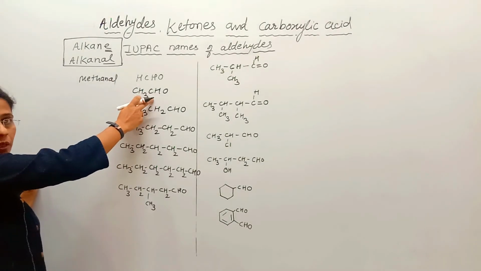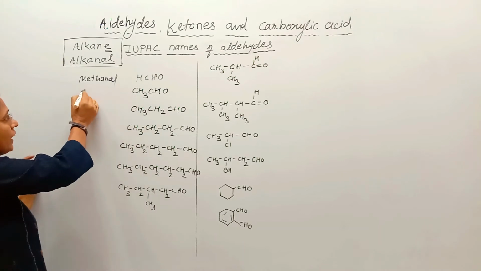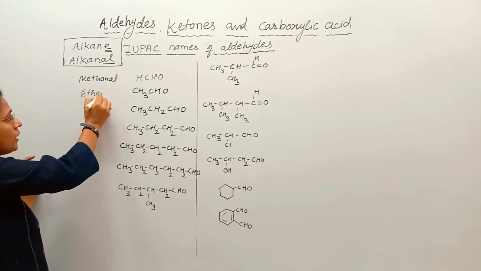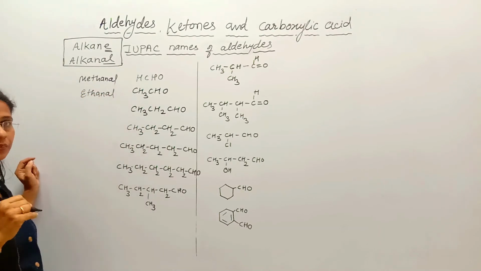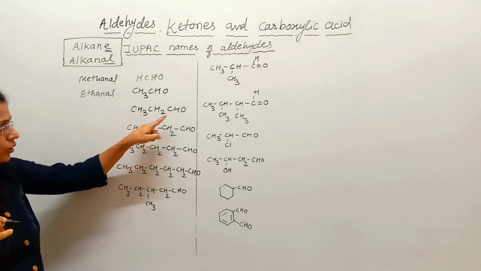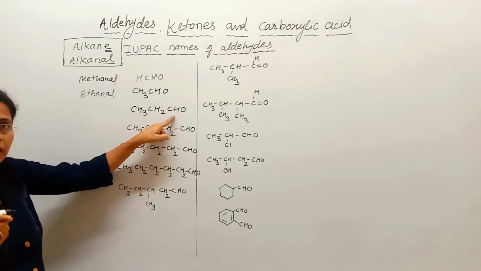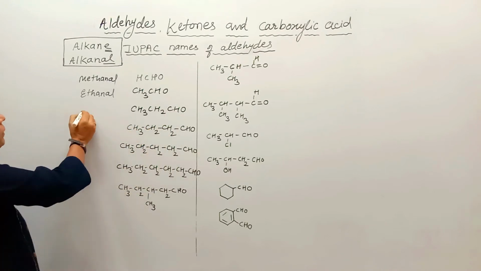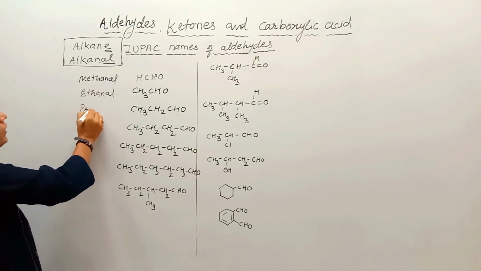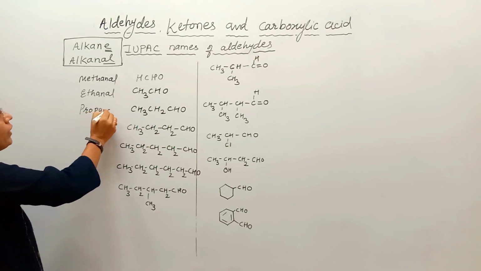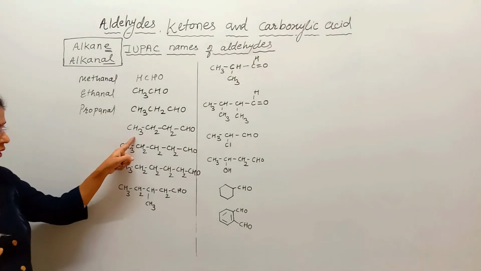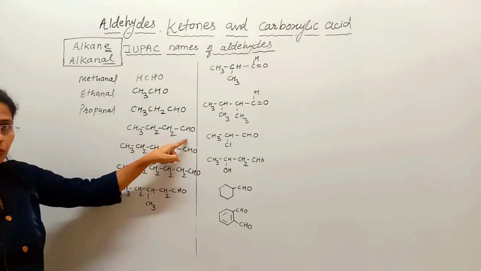Here 2 carbons are there, that's why ethane and the name is ethanal. 1, 2, 3 carbons, so the alkane is propane. From propane, e is replaced by al, I get the name propanal. 1, 2, 3, 4.